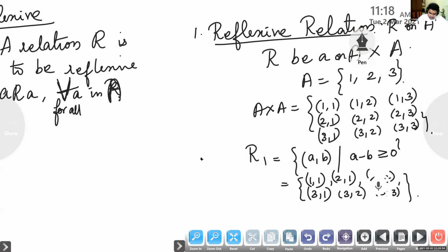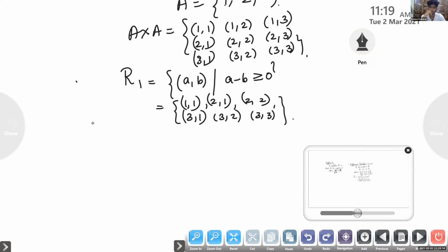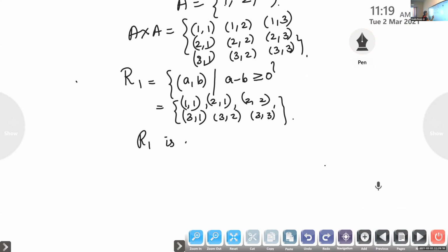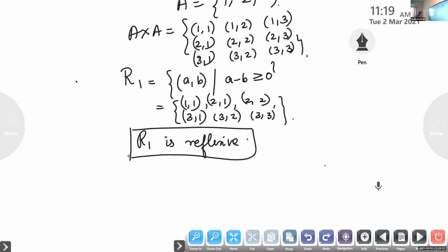Okay, so now 1, 1 belongs to R1, isn't it? What about 2, 2? Whether 2 is related to itself? Yes, ma'am. What about 3? Yes. So if you take any element in A, it is related to itself. Therefore, here we can say R1 is reflexive. Is it clear, children? If every element is related to itself, it is reflexive.